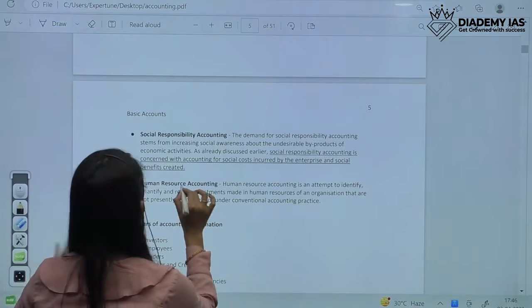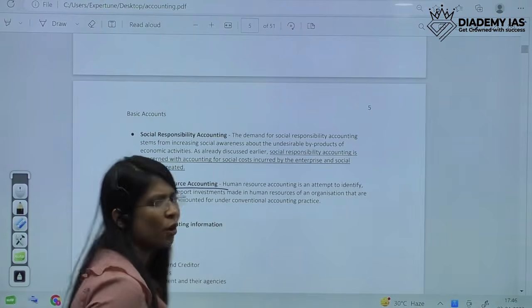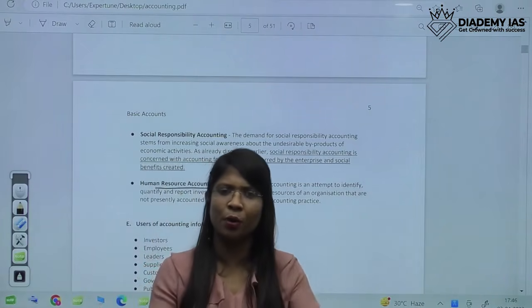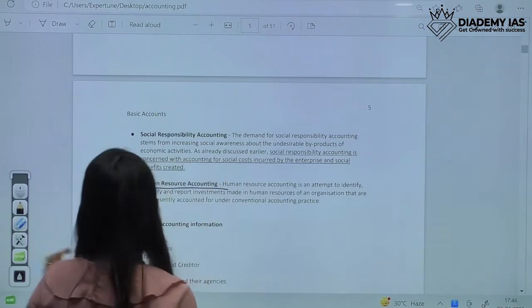And next is human resource accounting. Human resource accounting is not applicable in our country. Generally, we don't account for human resources or investment in human resources, so that is not applicable to us.